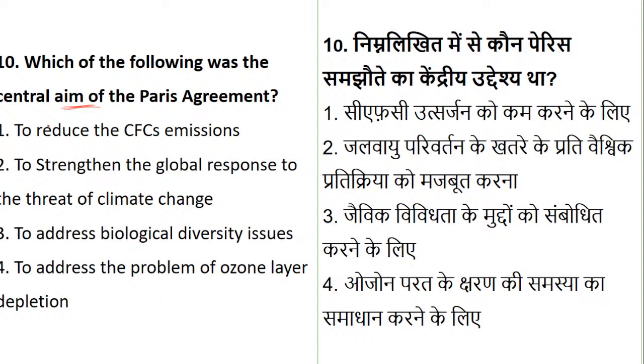Once again, what is the central aim or objective of the Paris Agreement from the given list? Whether it is the chlorofluorocarbon emission, to strengthen the fight against climate change, to address biological diversity, or to address the problem of ozone layer depletion.